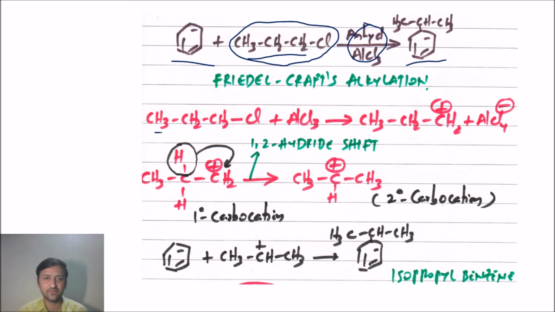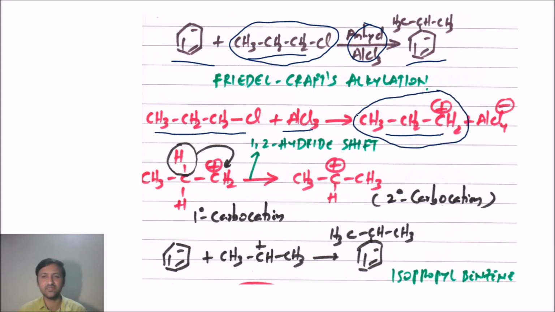But we'll get formation of isopropyl benzene, and that's because of, you can see, just I have taken part of the mechanism here. Okay, starting with N-propyl chloride, a reaction with aluminum chloride results in the formation of a carbocation. So in the first step we'll generate electrophile, right? And in this case, particularly it is a primary carbocation.